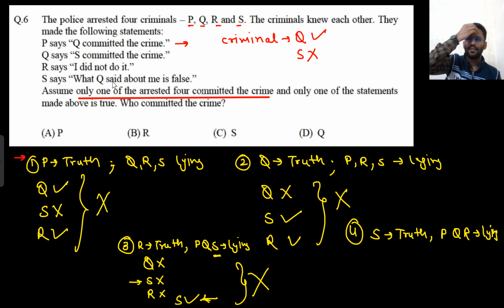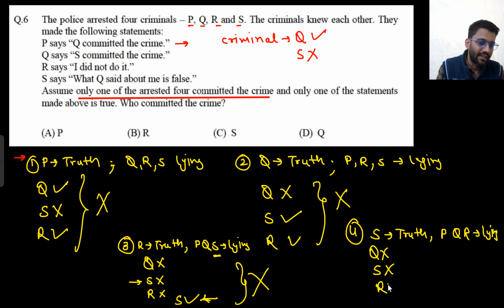Okay, so let's see. P is saying Q committed the crime. That means Q did not commit the crime. Q is saying, sorry, Q is saying S committed the crime. He is also lying. So S did not commit the crime. R is saying I did not do it, but he is lying. That means R committed the crime.